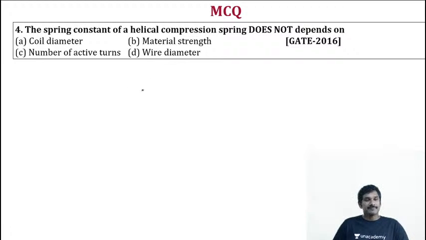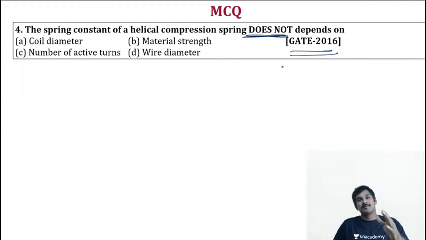Now coming back to the question, which is a 2016 most interesting simple question. The spring constant of a helical spring does not, very important, does not depend on, that's the question.